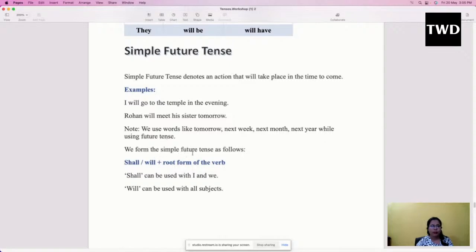We form the simple future tense as follows. So, what is the structure of the sentence? The structure of the sentence would be subject plus shall or will, plus the root form of the verb. That totally depends on you whether you are using shall or will. That means the verb would be coming in its v1 form, that is, its present form. But it is suggested for you to use will, because sometimes shall might go wrong. So always it is better to use will rather than shall.